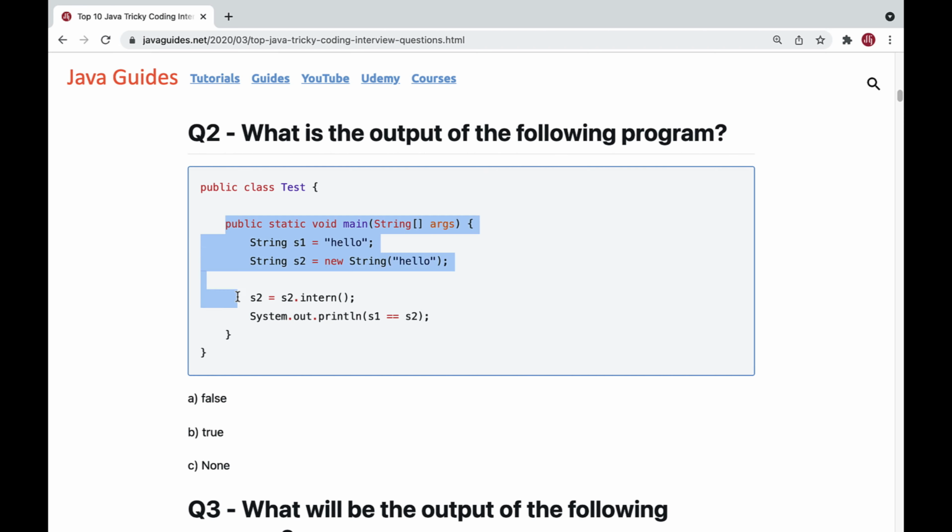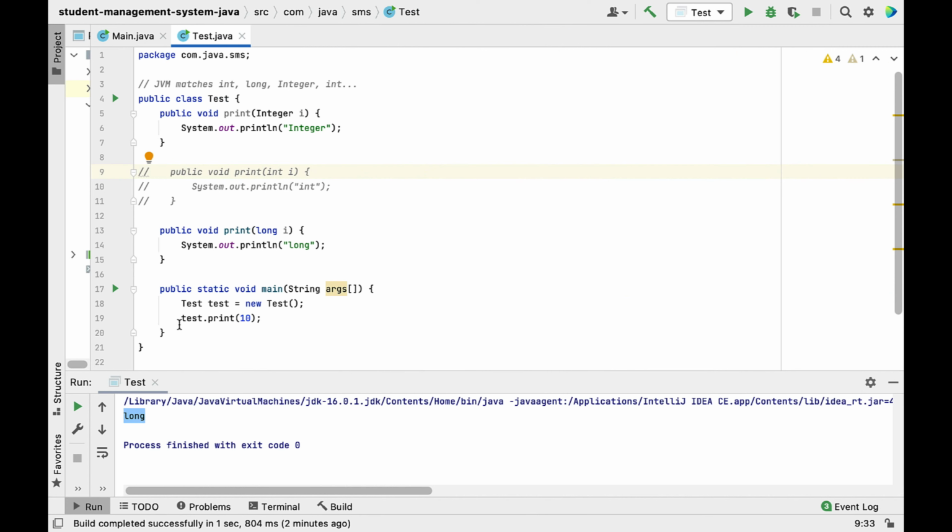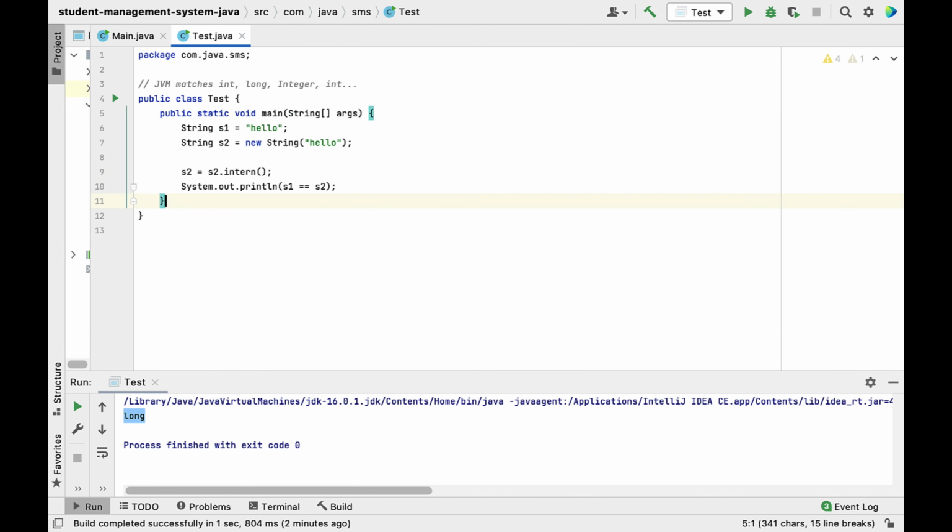Now what I'm going to do is simply copy this code snippet, go to the IDE, and paste it here. Now let's understand this code snippet. In Java, we can create a string object in two ways. The first way is by using a string literal, and the second way is by using the new keyword.